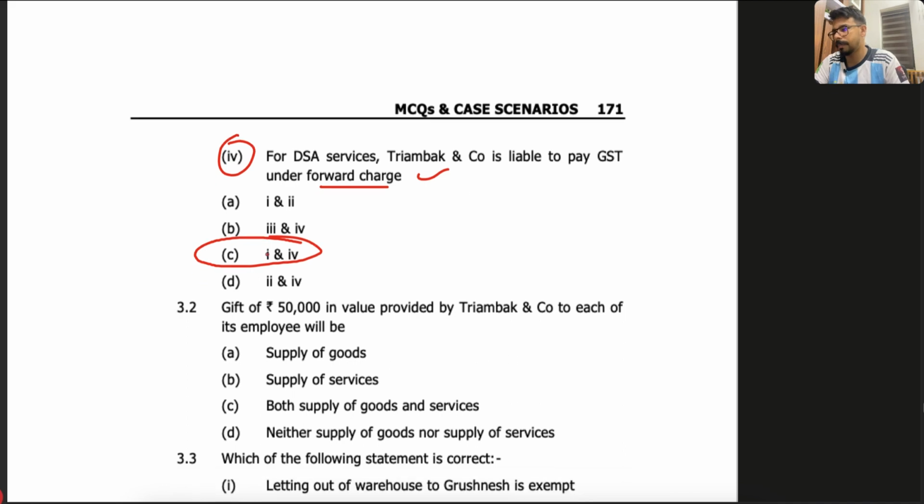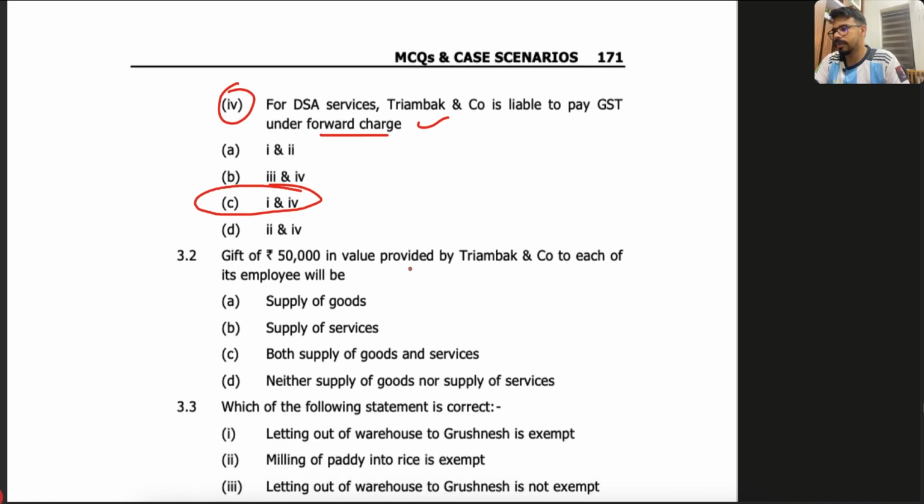Clear, easy. Now, the gift of 50,000 in value provided by Triambak and Company to each employee will be: is it a supply? Because employer and employee are related persons, if they give anything for free it will also be a supply as per Schedule I. But will that hold good here? Tell me: is it supply of goods, supply of services, both, or neither supply of goods nor services? Correct, because of Schedule III.